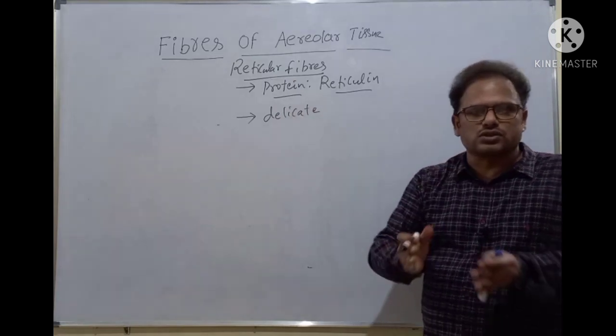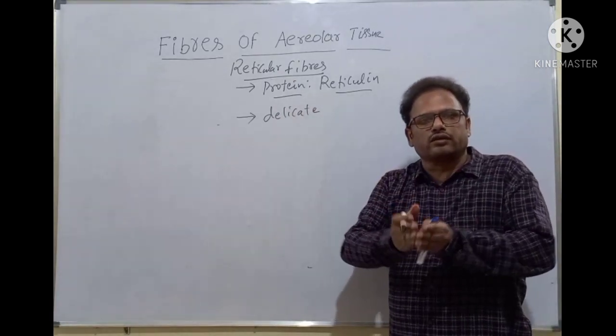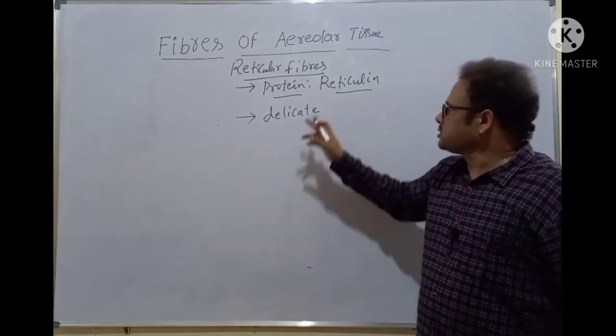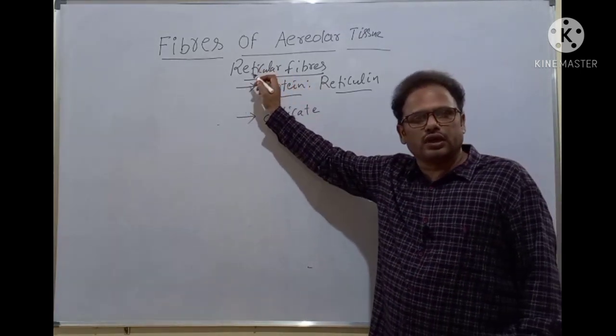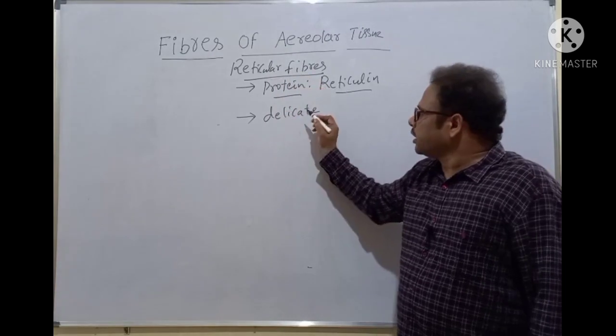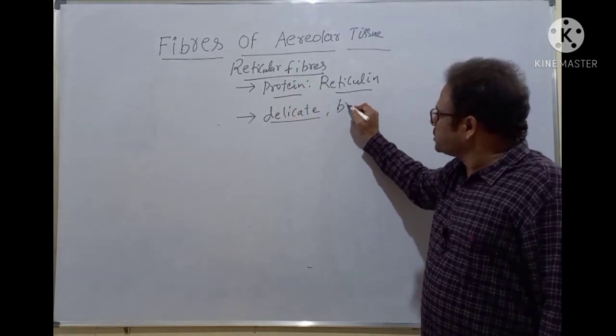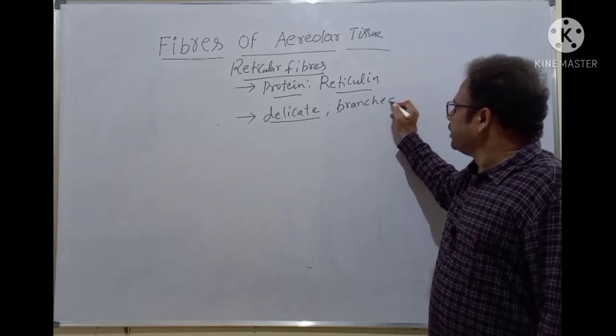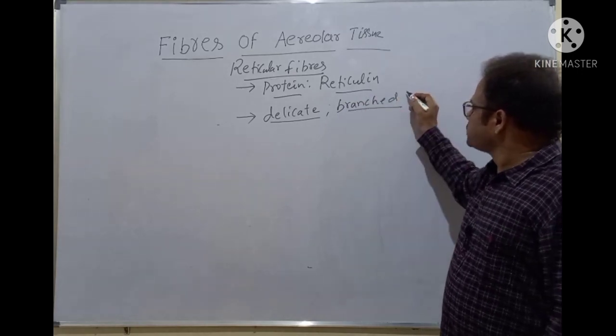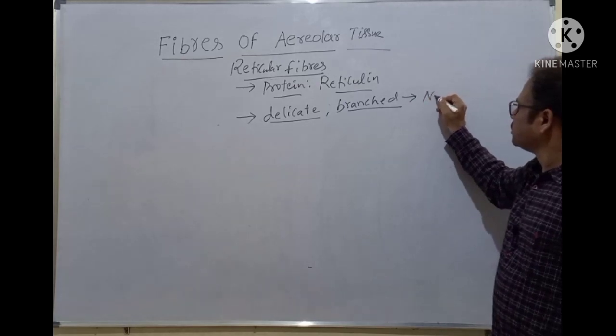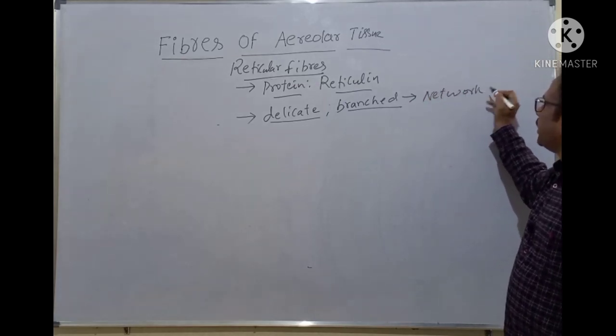Whereas collagen fibers are found in bundles, that's why they are very strong. The story is totally different in the case of the reticular fibers. They are very delicate and they are branched also. Hence, they form a network. A wide extensive network.